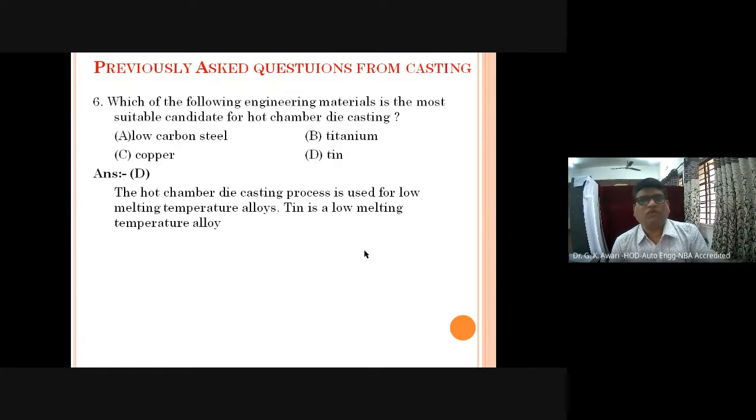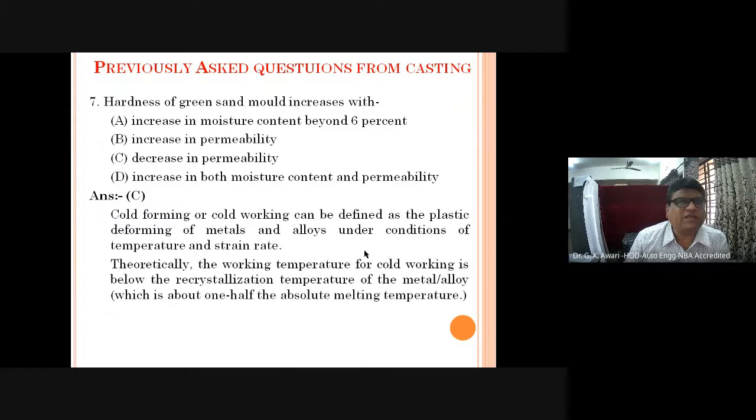Then, which of the following engineering materials is the most suitable candidate for hot chamber die casting? Options are given: low carbon steel, titanium, copper and tin. The hot chamber die casting process is used for low melting temperature alloys. So in this case, we need to find out which is a low melting temperature alloy. Out of low carbon steel, titanium, copper and tin, tin is the low melting temperature alloy. Therefore option D is to be selected.